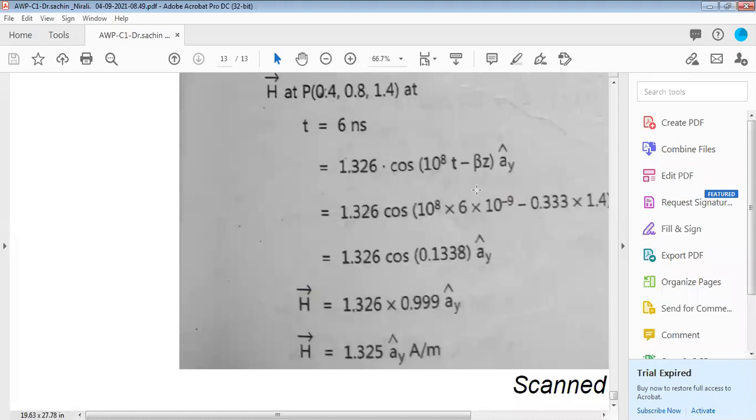Eight numericals we have solved. Substitute the value of T and the value of Z in the equation. After substituting, finally you will get 1.325 AY ampere per meter.